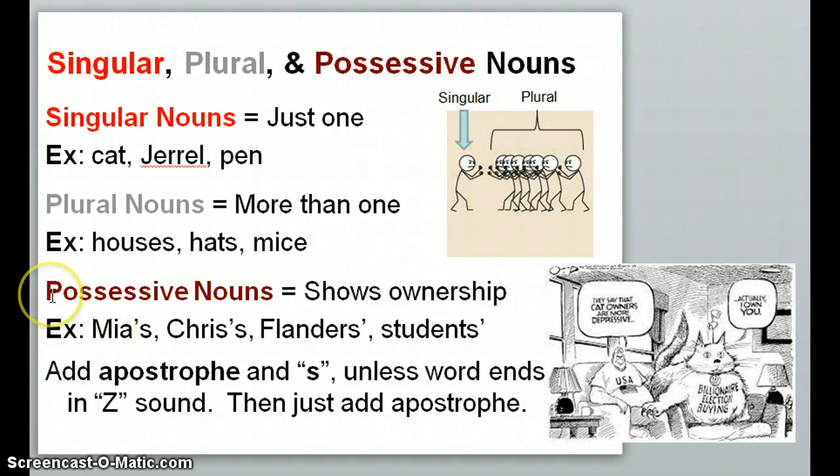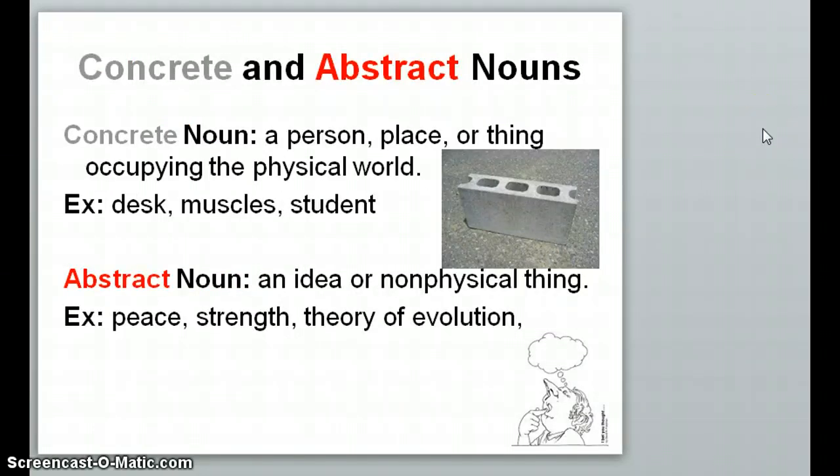And then we also have possessive nouns, which are also very easy to find because they have to have an apostrophe S or an S apostrophe to show ownership. So here I have a little funny picture for you to help you remember this of a cat owner. They say that cat owners are depressive, and the cat says, "Actually, I own you." So just a little picture to help you remember possessive nouns show ownership, just like the big guy here and the cat.